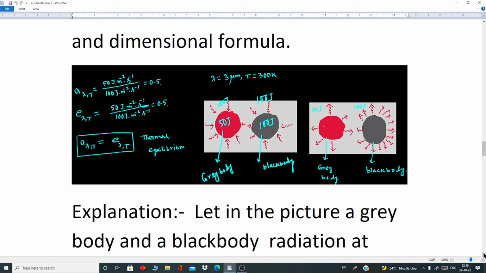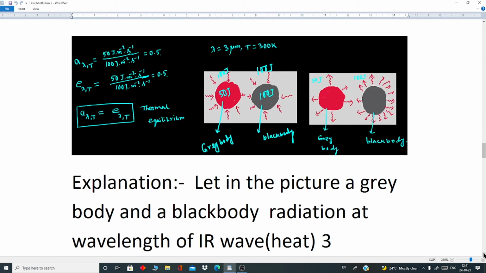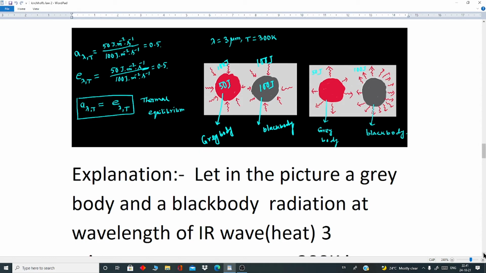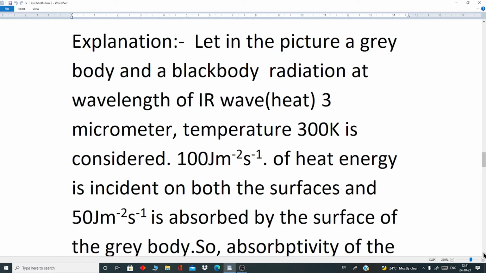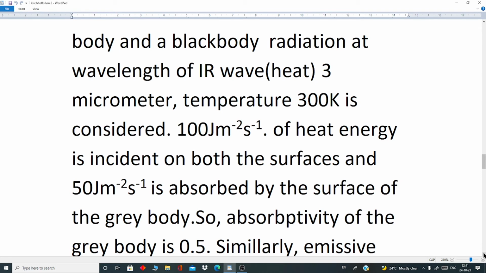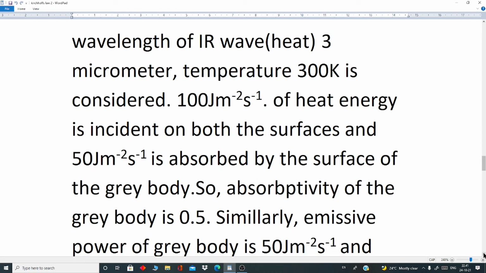Explanation. Let in the picture a gray body and a black body radiation at wavelength of IR wave, that is heat wave, 3 micrometer, temperature 300 Kelvin is considered. 100 joule per square meter per second of heat energy is incident on both the surfaces, and 50 joule per square meter per second is absorbed by the surface of the gray body.